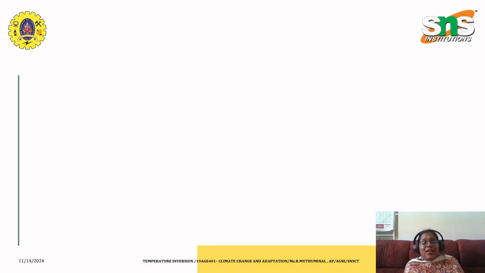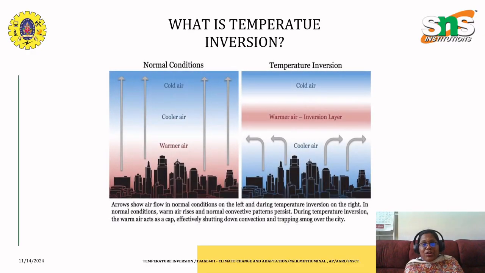So this is the pictograph of temperature inversion under the normal condition and under the temperature inversion. When we are in normal condition, initially the lowermost layer will be warmer air, and when we are reaching the higher altitude, then we'll reach up to cold air.